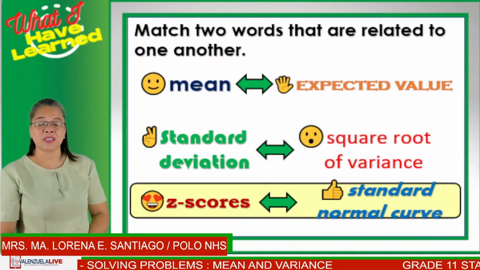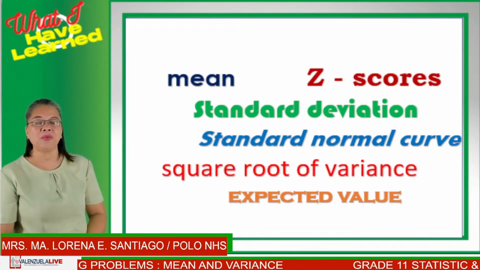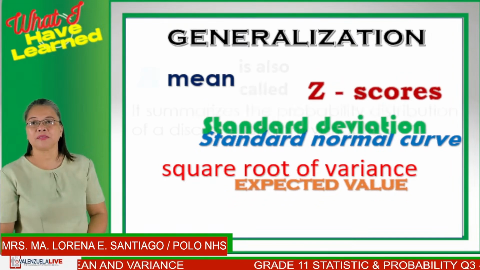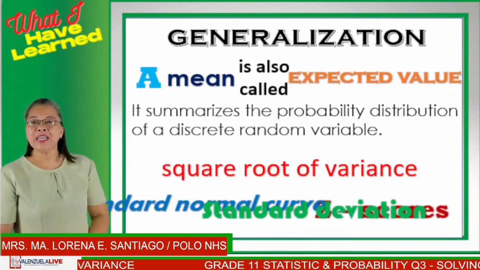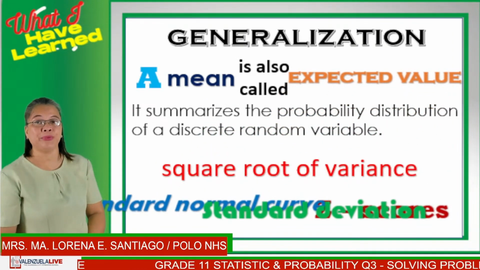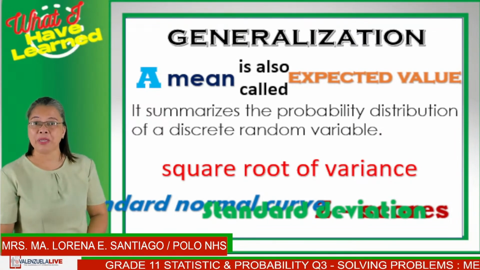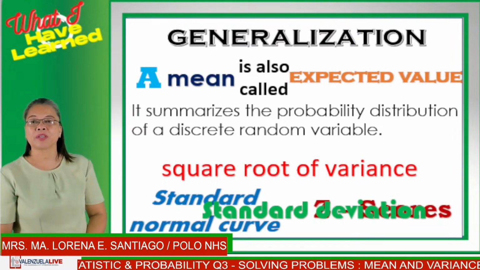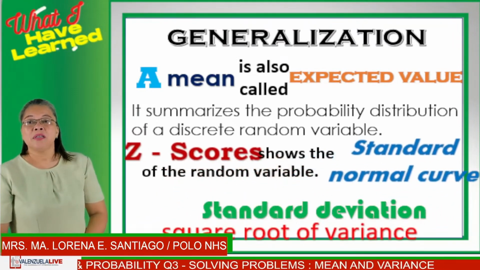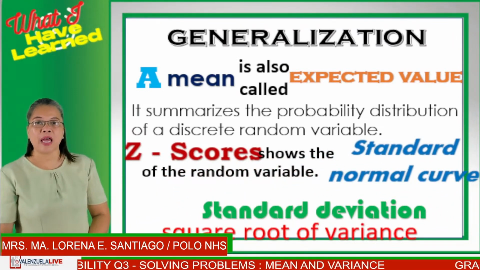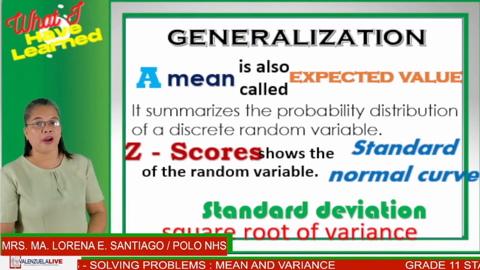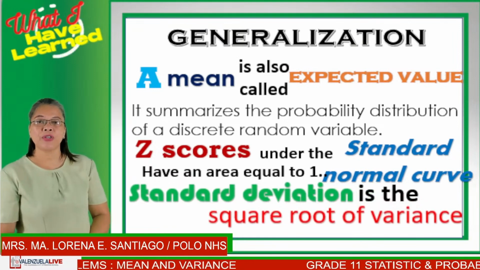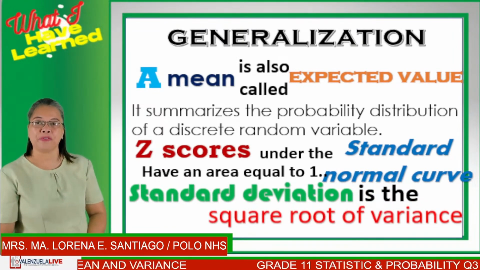So what do these words mean? Let us now make a generalization. A mean is also called expected value. It summarizes the probability distribution of a discrete random variable. Z-score shows the standard normal curve of the random variable. And standard deviation is always the square root of variance.